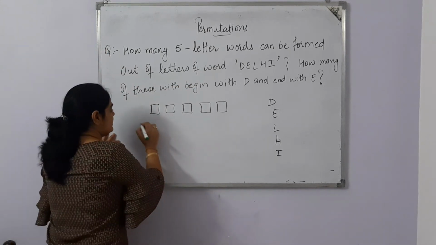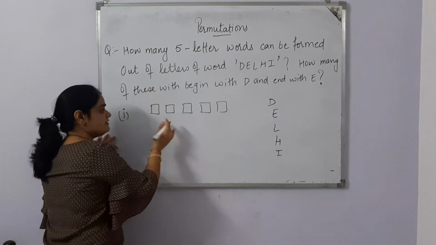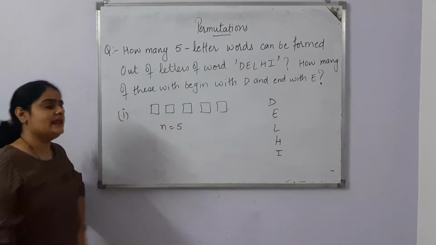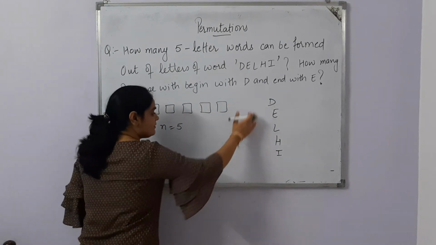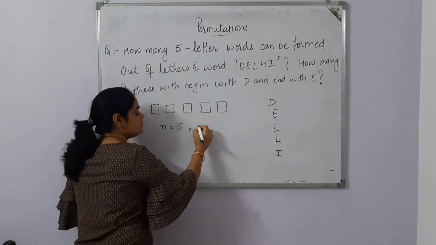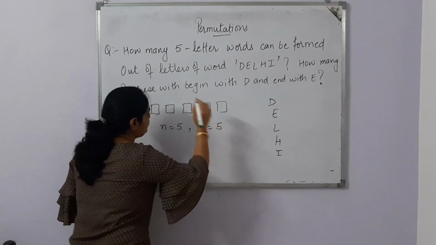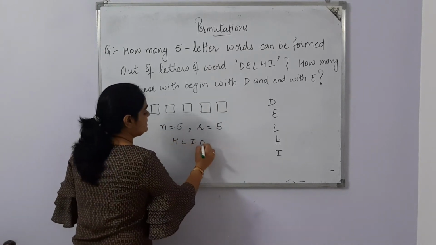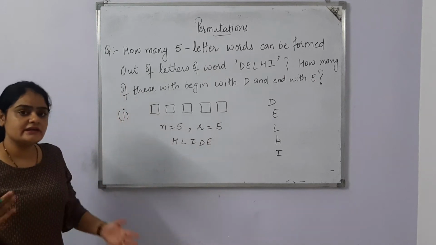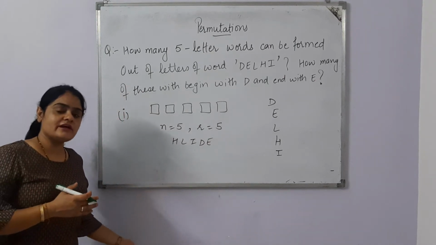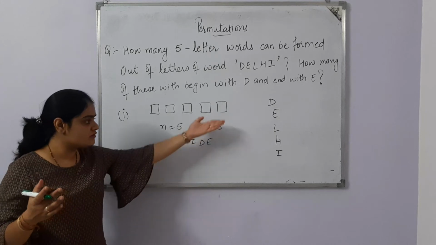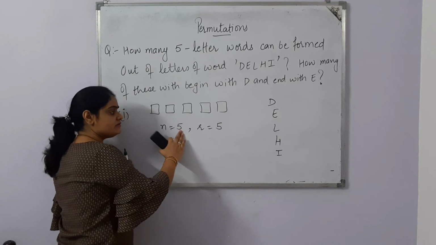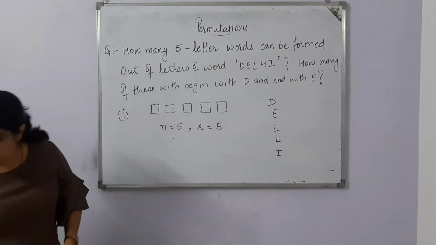So of course there are 2 parts, and I am doing the first part. n is equal to 5, because there are a total of 5 alphabets, D, E, L, H and I, and out of these 5 letters we are going to use all of them to form new words. It can be H, L, I, D, E, or any other word with or without meaning. We can find many more words by using all these 5 letters. So here n is equal to 5. Total 5 letters were there, and we are using all the 5 letters to form the new words.